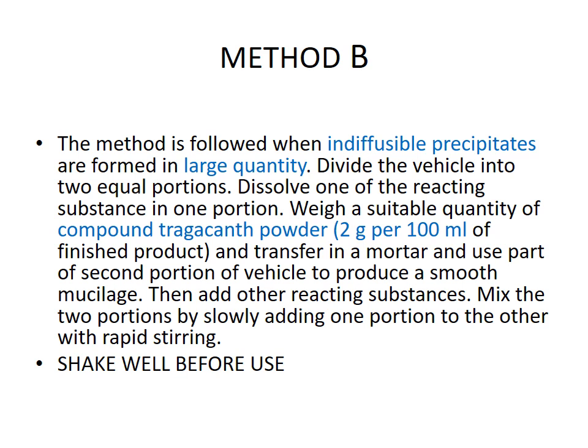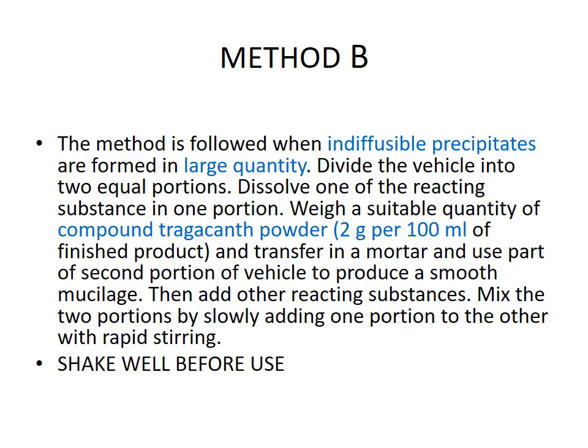So what is that? The reaction between strong solutions proceeds at a faster rate, and the precipitate formed is very thick, in large quantity, and does not diffuse readily. Okay, so that type of precipitate is known as indiffusible precipitate, and its quantity is high or large. We can overcome this chemical incompatibility by following method B. So what is method B?